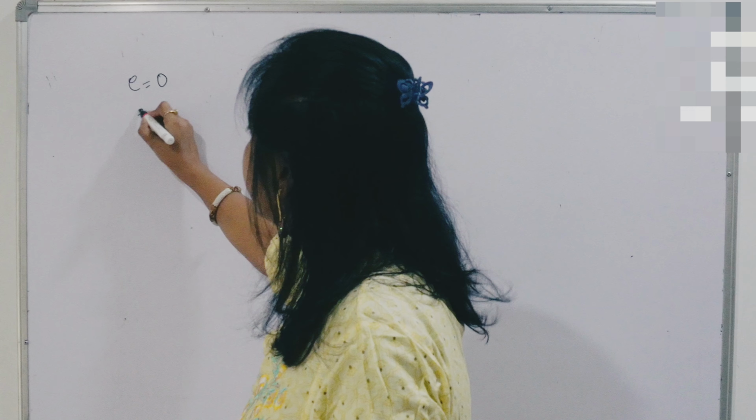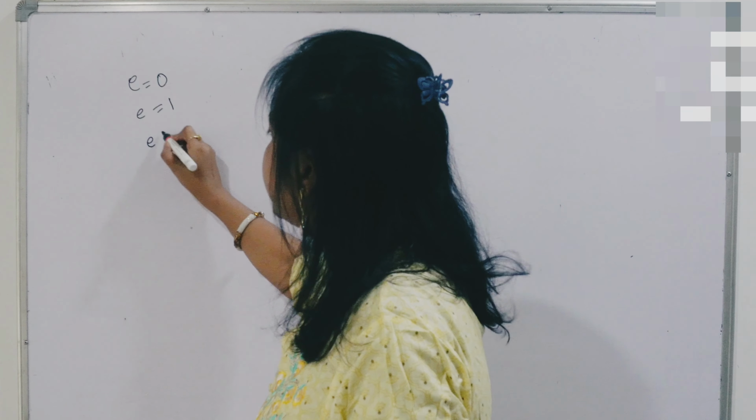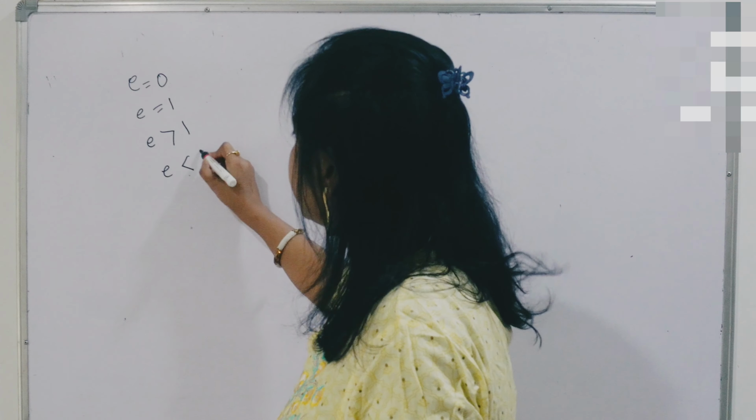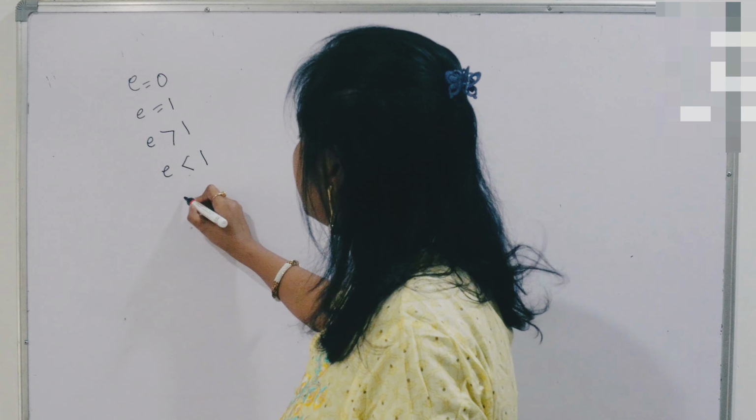We have seen that demand may be very responsive, and we call it E greater than 1. Demand can be less responsive, we call it less than 1. Demand can be of unit elasticity, or unitary elasticity, that means E is equal to 1. Demand can be perfectly inelastic, we call it E equals 0. Or demand can be perfectly elastic, we call it E equals infinity. So elasticity can be equal to 0, equal to 1, greater than 1, less than 1, or equal to infinity.